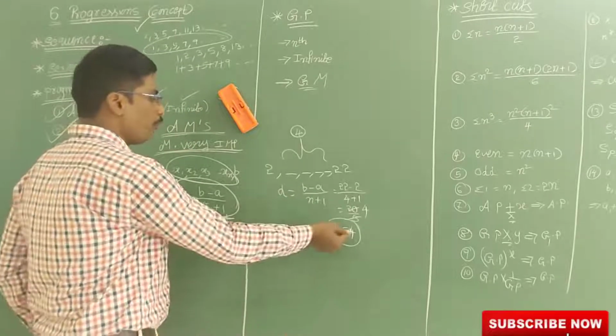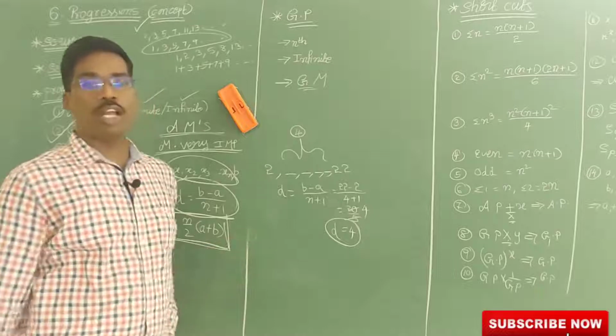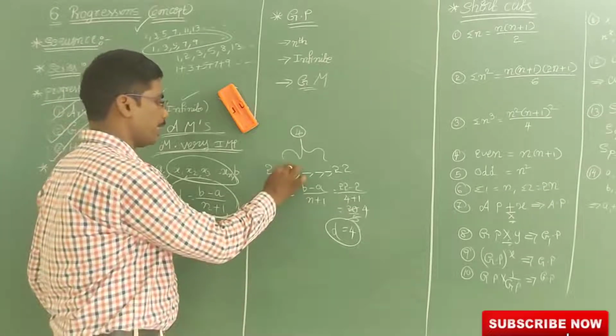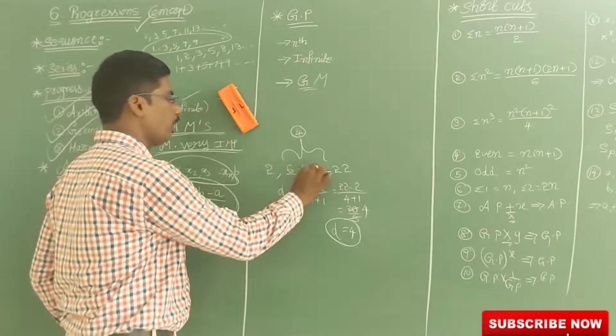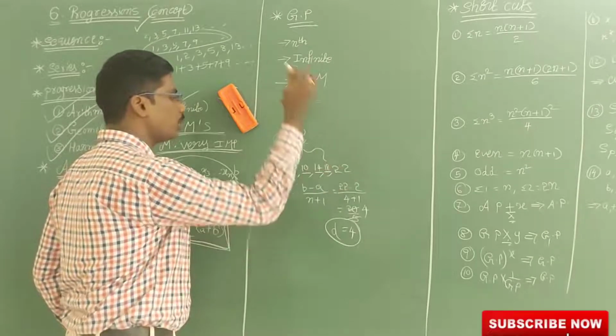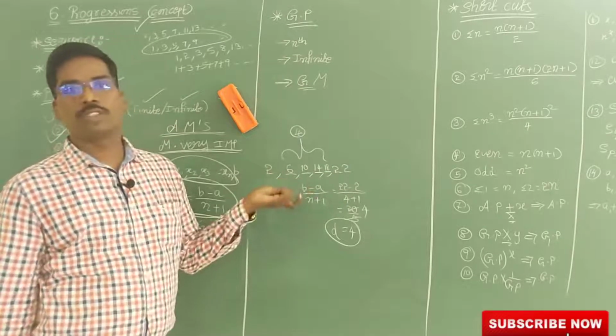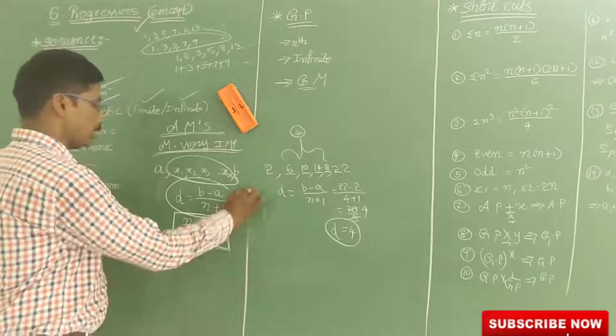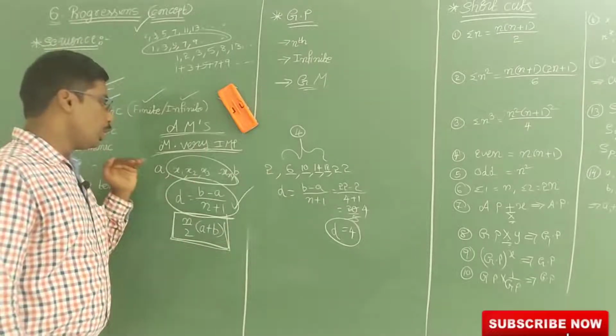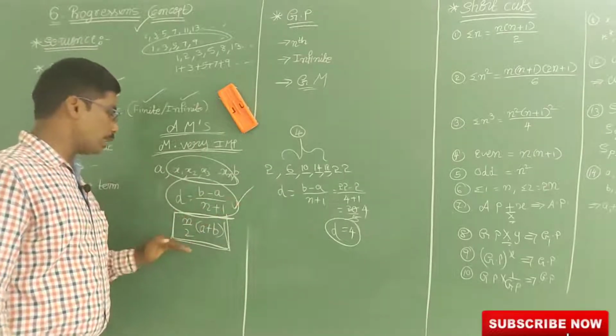Now if you know the common difference and you know the starting term, you know the remaining terms. So 2 plus 4 is 6, 6 plus 4 is 10, 10 plus 4 is 14, 14 plus 4 is 18, 18 plus 4 is 22. So we got the 4 arithmetic terms. Now, I understand this formula using this example, and using these numbers I have to understand this concept.